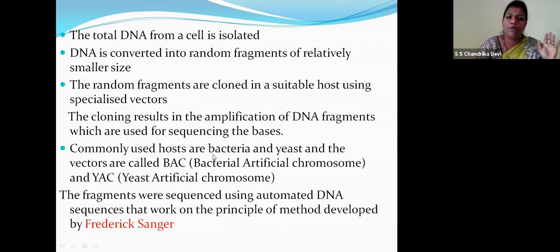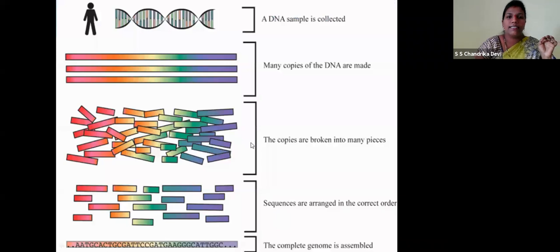So the commonly used hosts are bacteria and yeast, children. So the vectors are called BAC, bacterial artificial chromosome, and YAC, yeast artificial chromosome. So the fragments were sequenced using an automated DNA sequencer that works on the method of Frederick Sanger. Till date, this Sanger method is used, children. So a DNA sample is collected, right? Many copies of DNA are made. Now they are randomly broken into pieces. So the sequences are arranged in the correct order. So the complete genome is assembled.